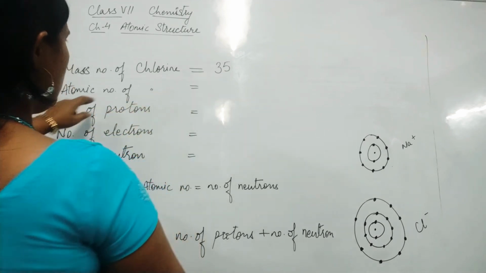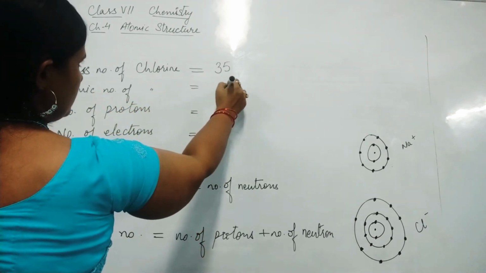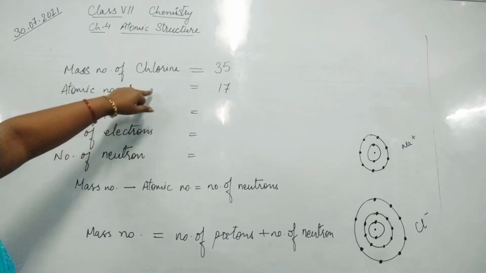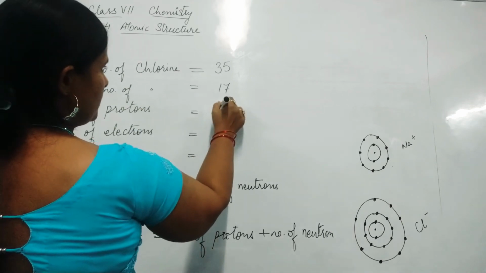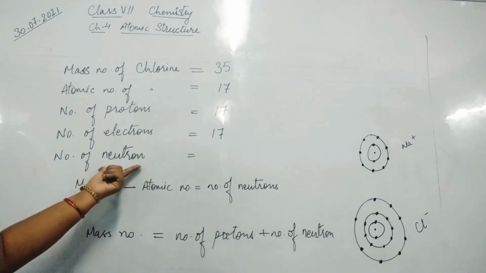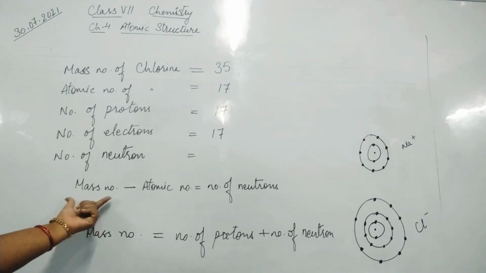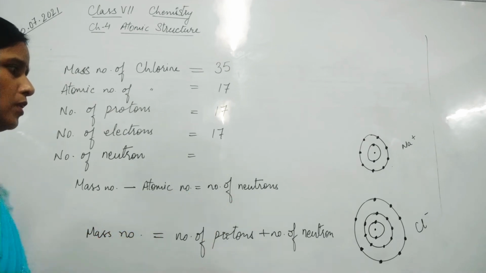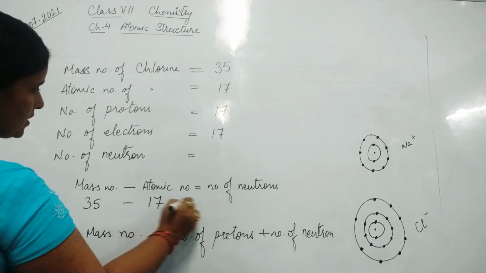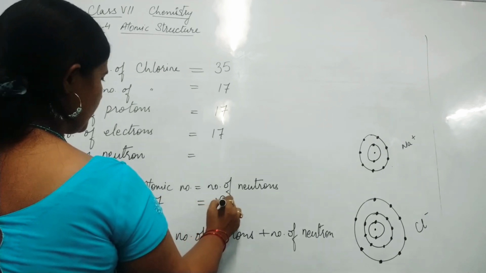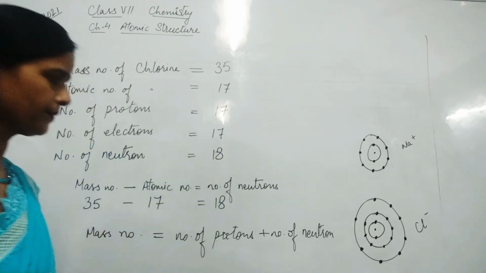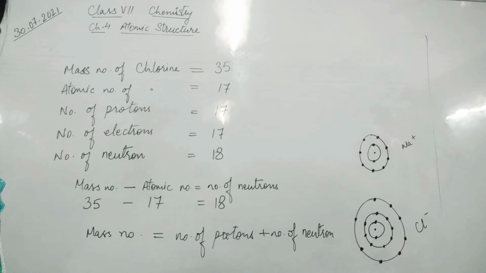The number of protons and electrons will be equal to the atomic number only, so we have 17 and 17. Now we have to calculate for neutrons. Mass number minus atomic number gives the number of neutrons, so we write 35 minus 17, and we get 18. So 18 will be the number of neutrons. I hope it is clear to all.